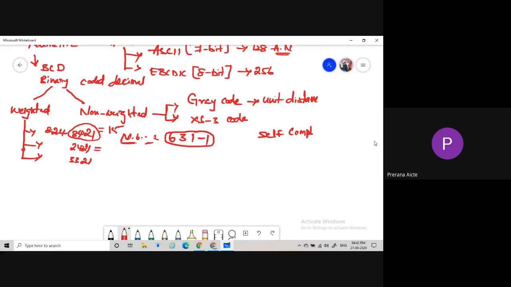Then what about 2421? 2 plus 4 plus 2 plus 1 is 9. 3321: 3 plus 3 plus 2 plus 1 is 9. Then coming to 631 minus 1: 6 plus 3 plus 1 minus 1, finally we get 9.